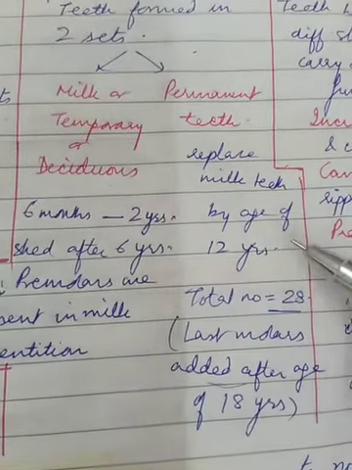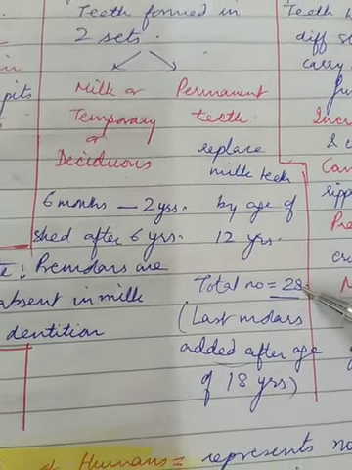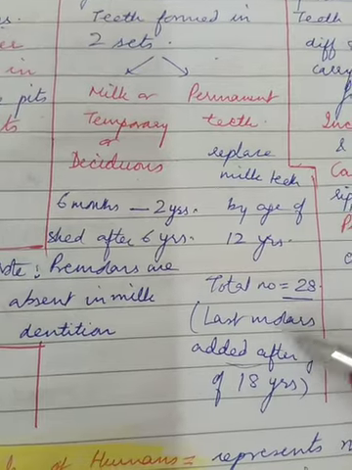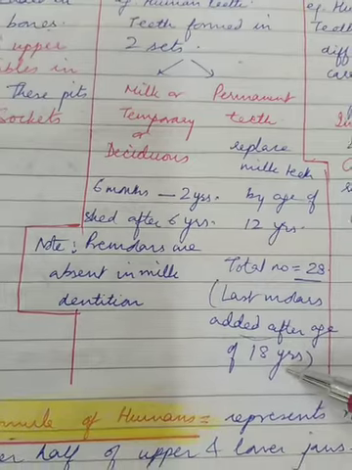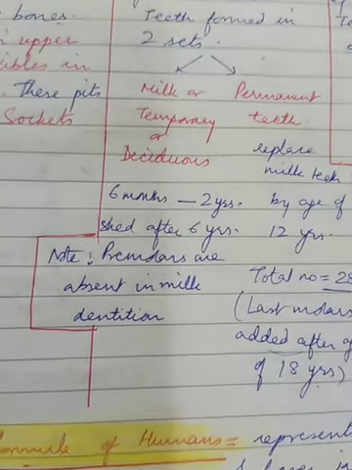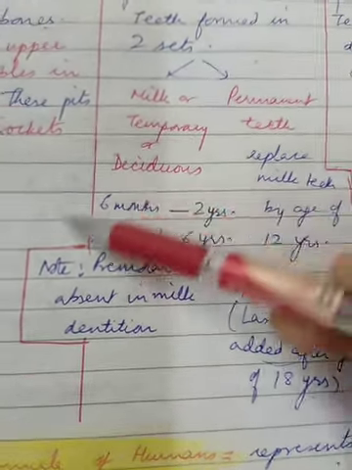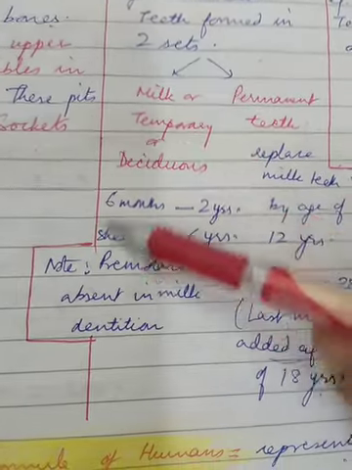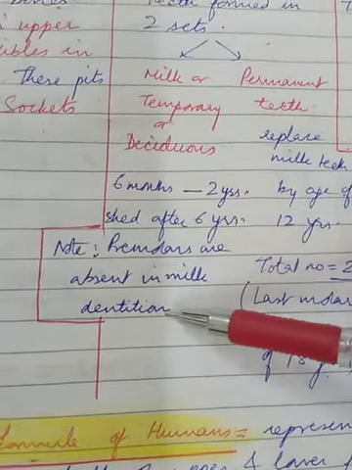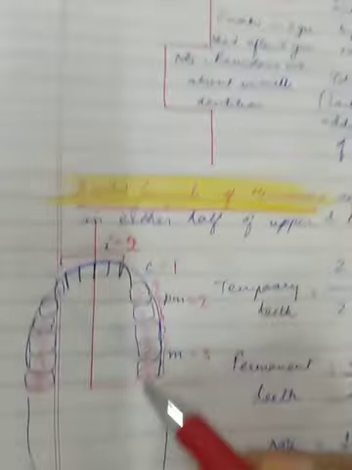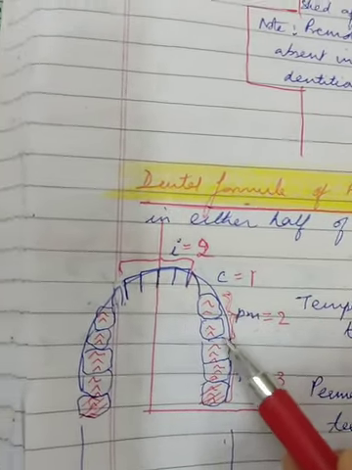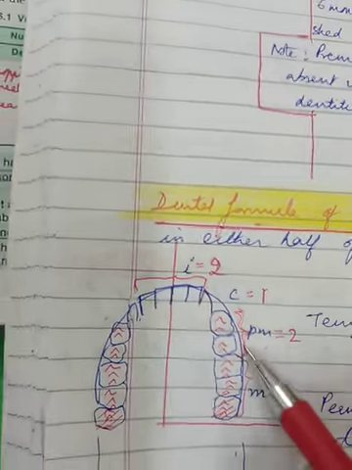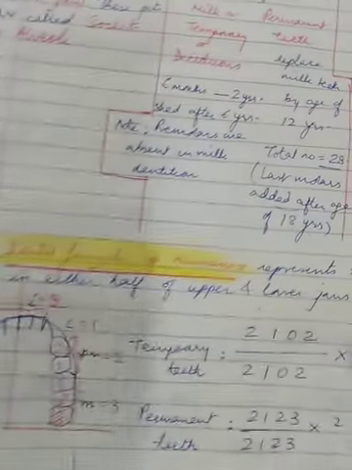That is the reason why the permanent teeth in a child of 12 years of age are only 28, because the last molars will be added at around 18 years or later. Then in the milk teeth or the deciduous teeth, the premolars are absent. That is a note I have written: in a child below 12 years of age, the premolars are absent. Alright, this is just to remember.